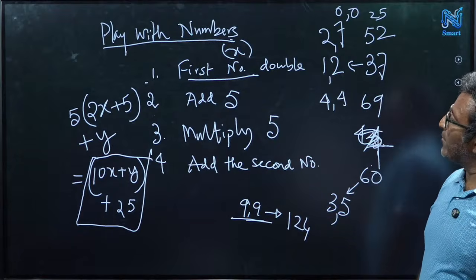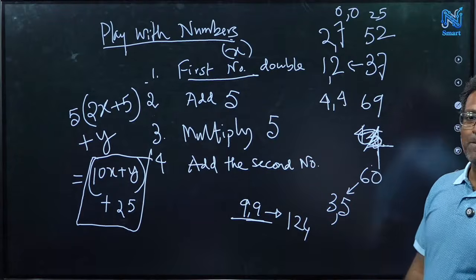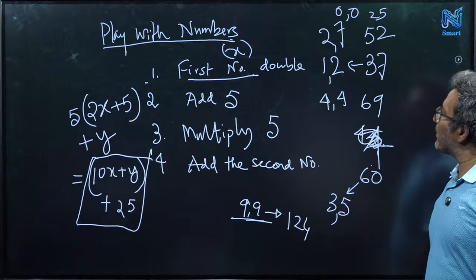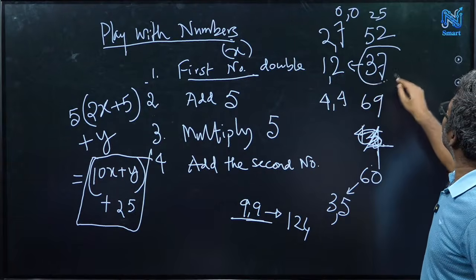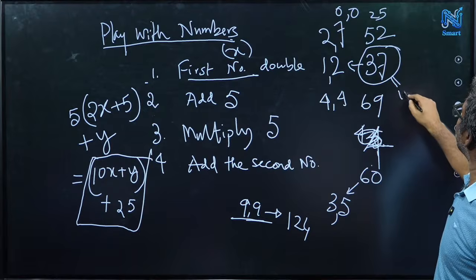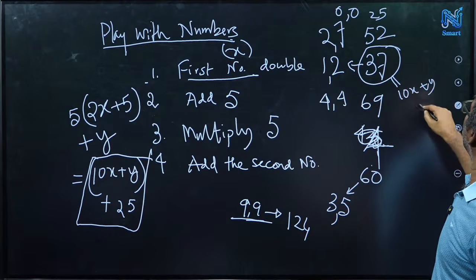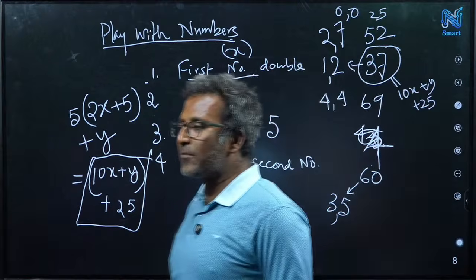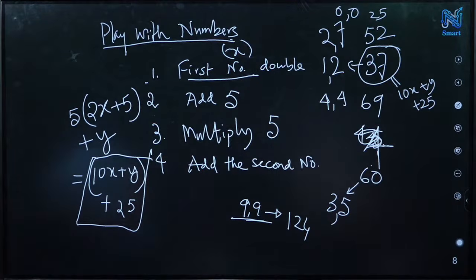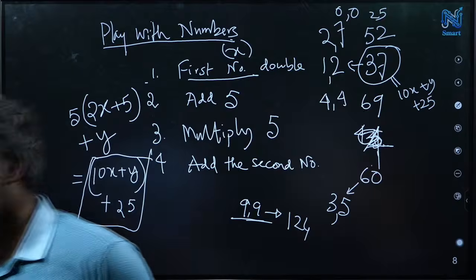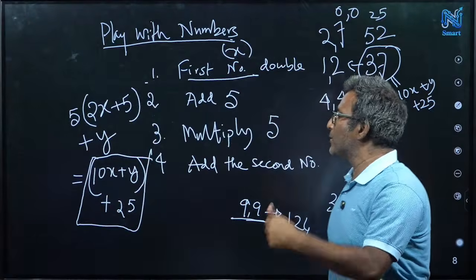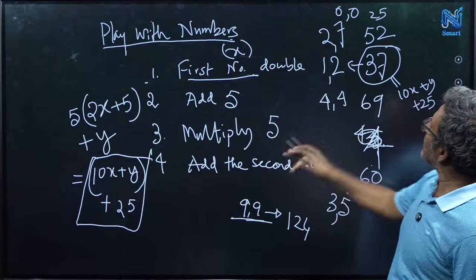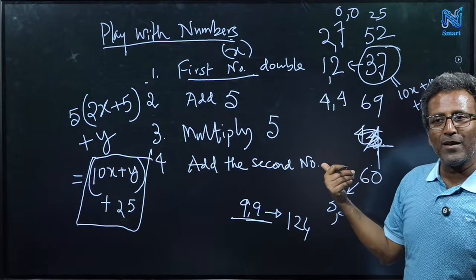Now can you guess what I am doing? Suppose I got 37. So 37 is 10x plus y plus 25. So we have to subtract 25, right? The first two numbers are x and y, that's why you get 10x plus y plus 25. So that is what we are doing here. We have to subtract 25.